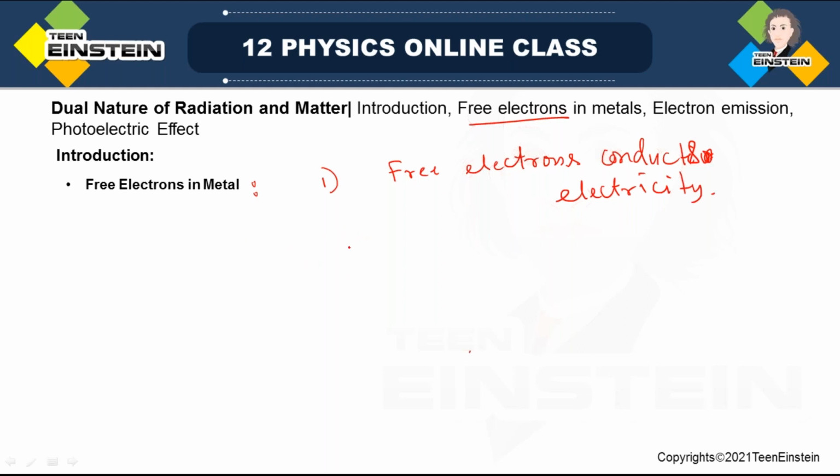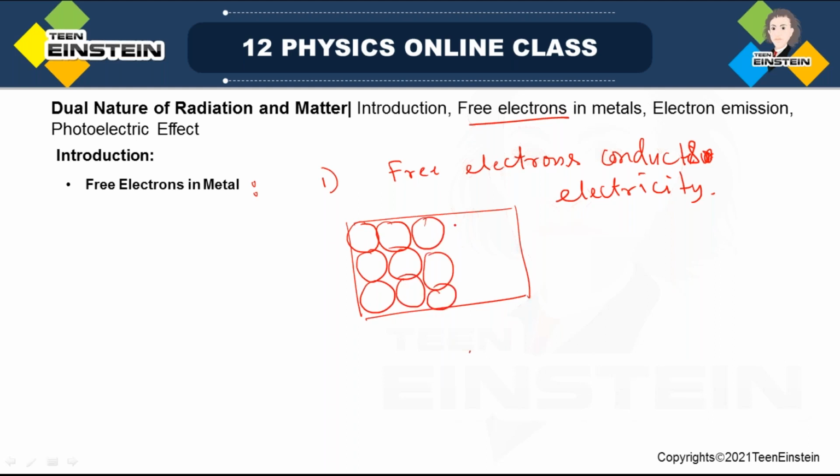See, in a metal, whenever I take a piece of metal like that, there are many atoms, closely spaced and in a very well organized manner. You will see in solid state physics, when you read in higher classes, they are actually arranged in a periodic manner.